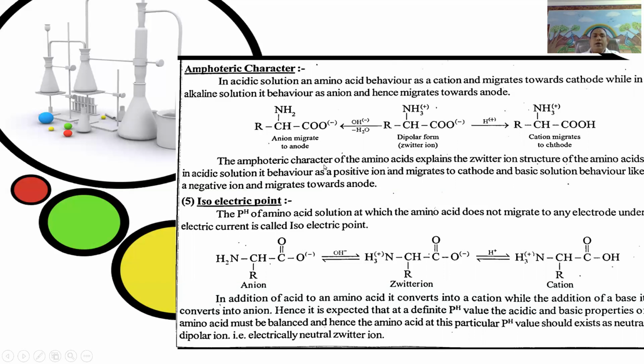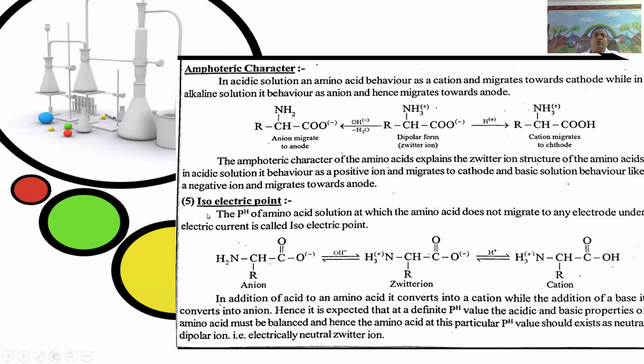The amphoteric character of the amino acids explains the Zwitter ion structure of the amino acid. In acid solution, it behaves as a positive ion and migrates to cathode, and in basic solution behaves like a negative ion and migrates towards the anode.